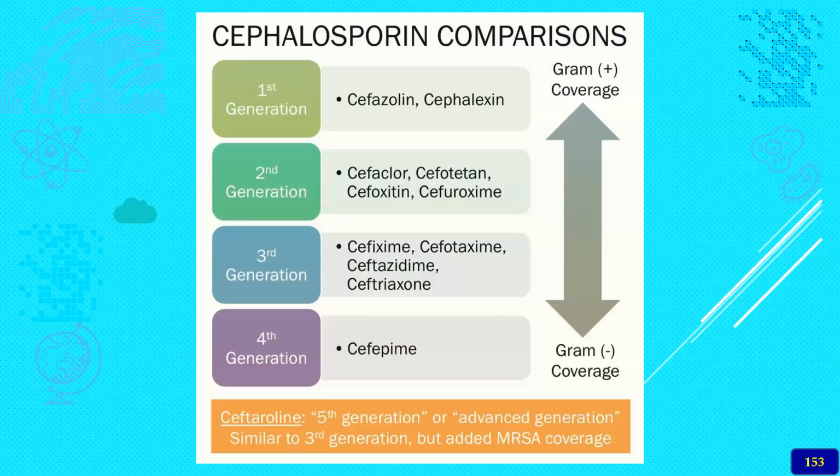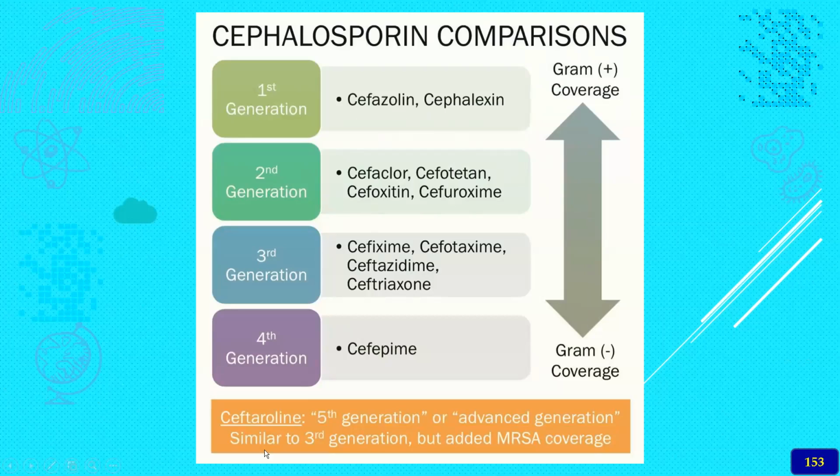Here you can see the comparison of the spectrum of activity and the generations. The classical examples are cefazolin and cephalexin, the first generation cephalosporins, which are usually effective against gram-positive bacteria. As the generation increases, the drugs are also effective against gram-negative bacteria.